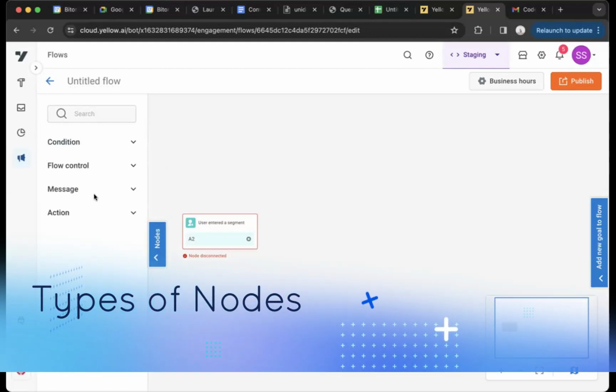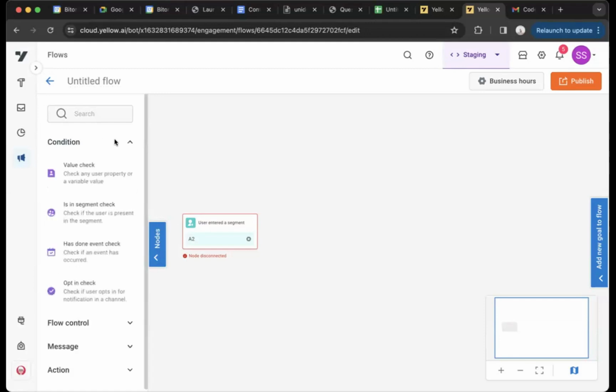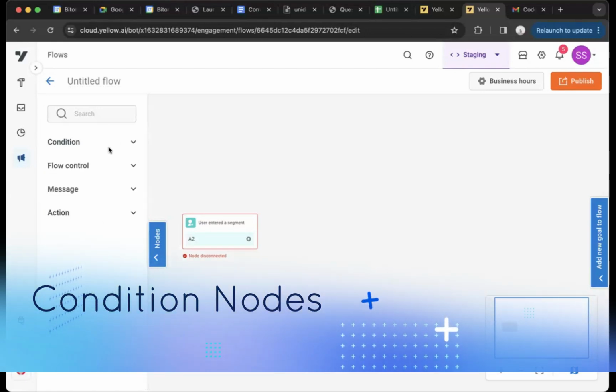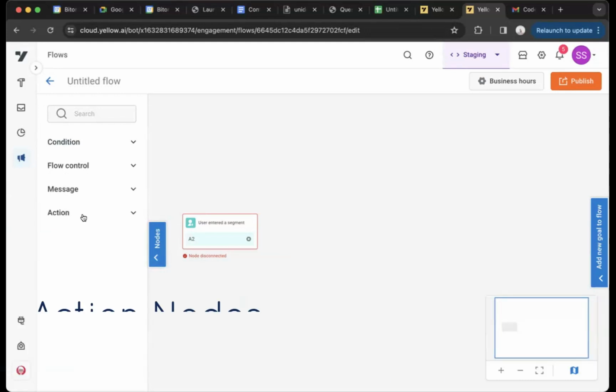Primarily, we have 4 different groups of nodes in Engage Flows. Again, if you go through them, they are pretty self-explanatory. Maybe you might also find similar flows in Studio as well. These are condition nodes, so flow control nodes, message nodes, and action nodes, right? I'll maybe start with the message node.